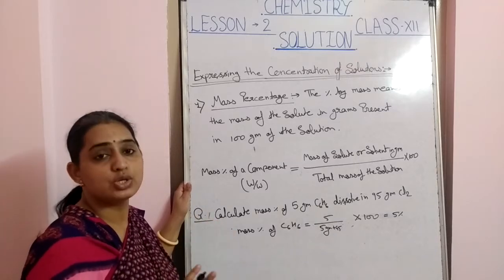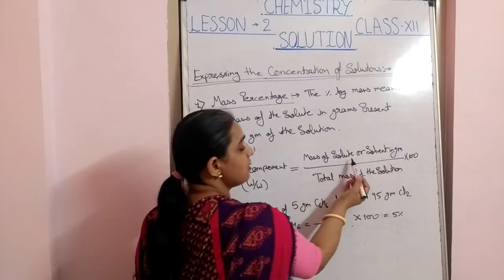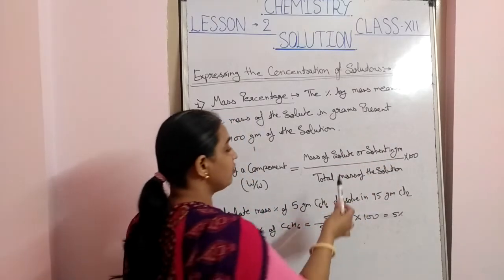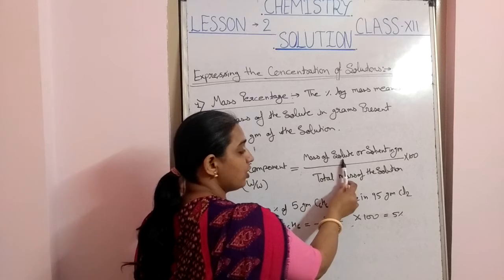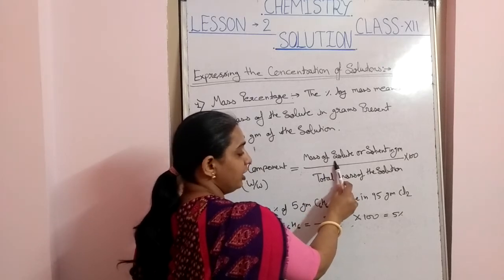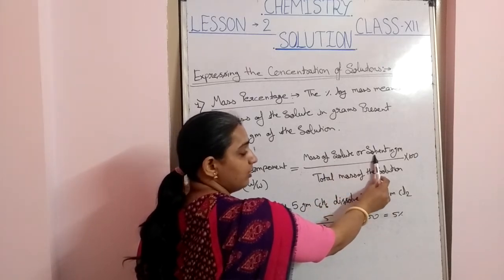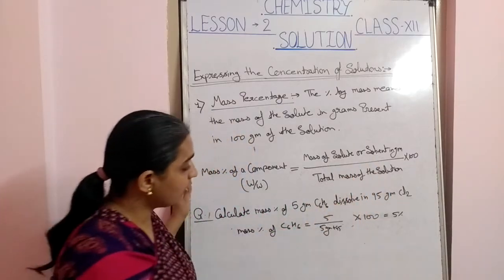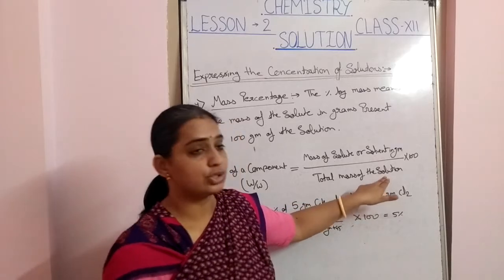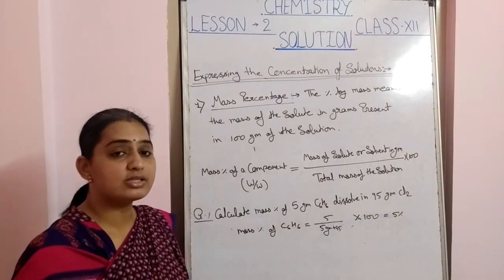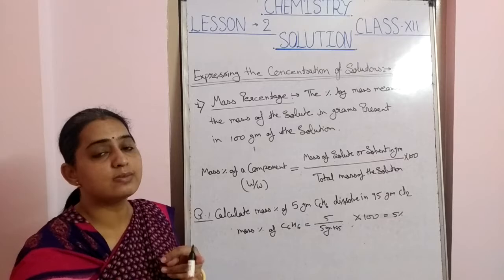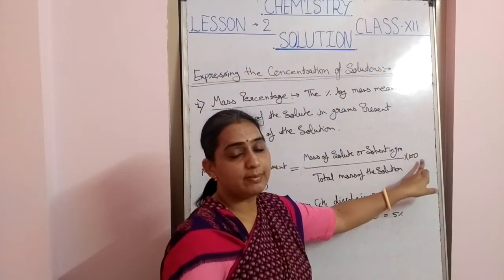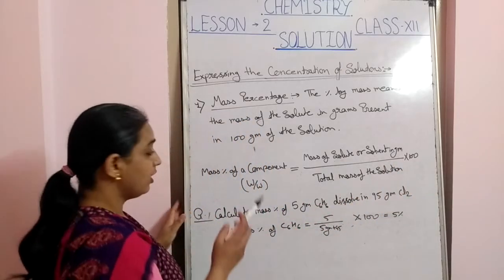Mass percent of a component, whose mass percent we need to find, may be the solute or the solvent, is equal to the mass of solute or solvent, whichever we want to calculate, upon the total mass of solution. If we want to calculate the solute, then the mass of solute will be put here. We can also calculate for the solvent. The total mass of solution means the mass of solute plus mass of solvent, and to get the percentage, multiply by 100.